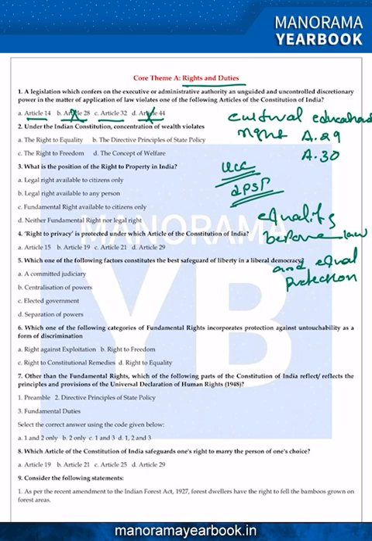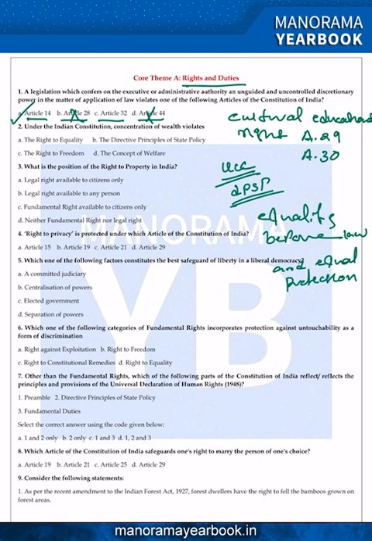The king is not above the law, the king is below the law. So unguided, uncontrolled power is against equality. So the answer should be A. Article 14 means there is a rule of law that everyone should be treated equally. There cannot be any power that some people can force on others. That is unguided power, and that is a violation of Article 14 of the Indian Constitution. So the first question's answer is A.